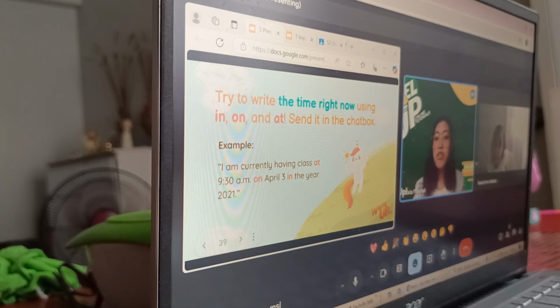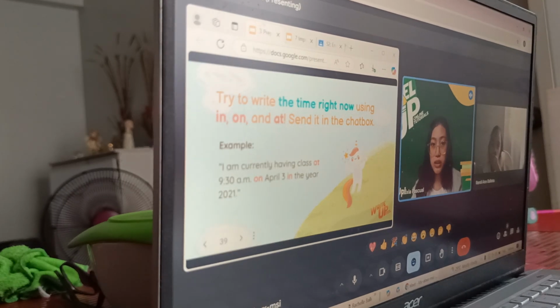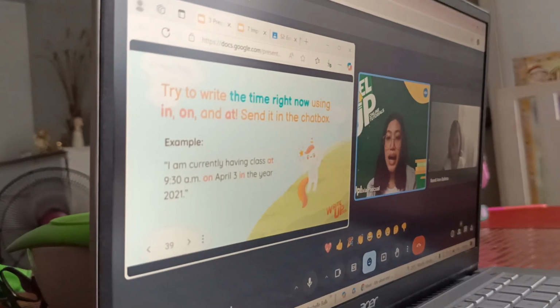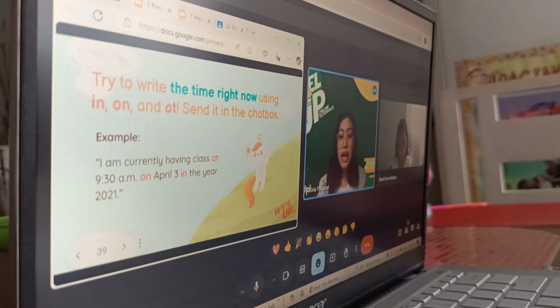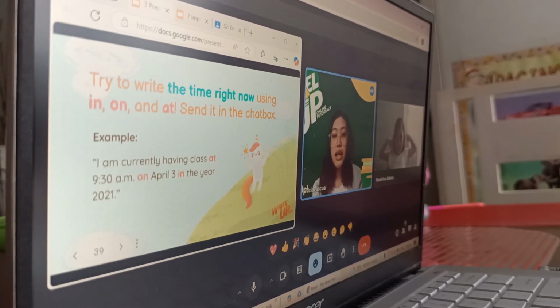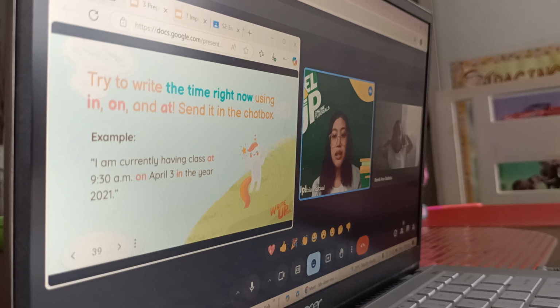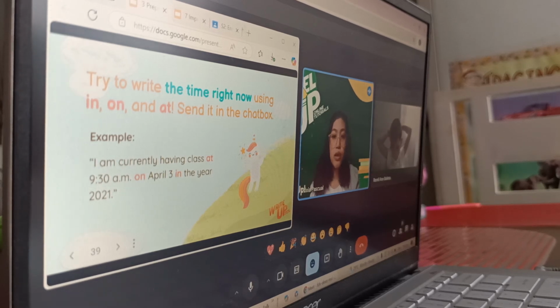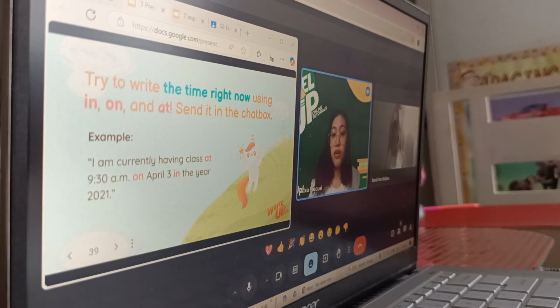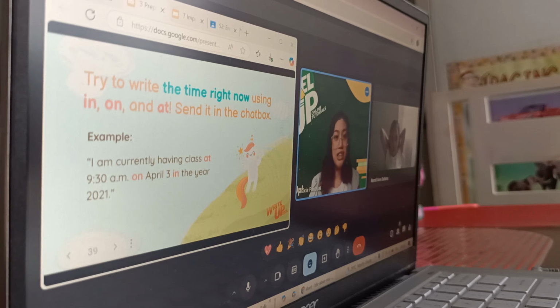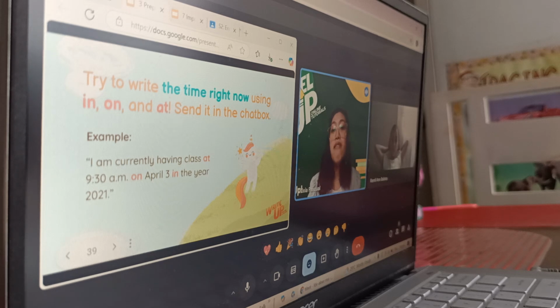Now, let's try. So try to write the time right now using in, on, and at, and send it to the chat box. So for example, I am currently having class at 3:30 a.m. on April 3 in the year 2001. So let's just recreate this. Do you agree that today is already 9:30 a.m.? No, just try to replace everything that we have here. I am currently having my class at, what time is it today?